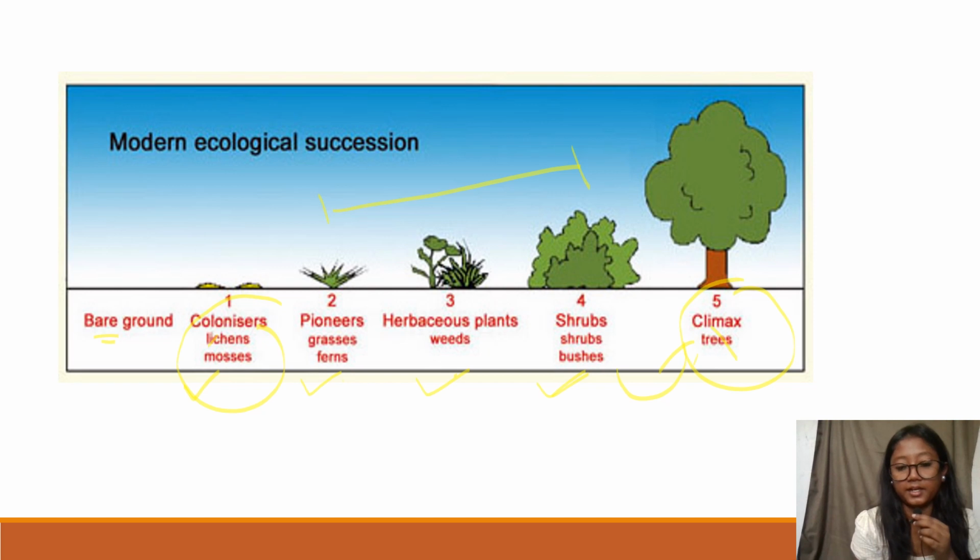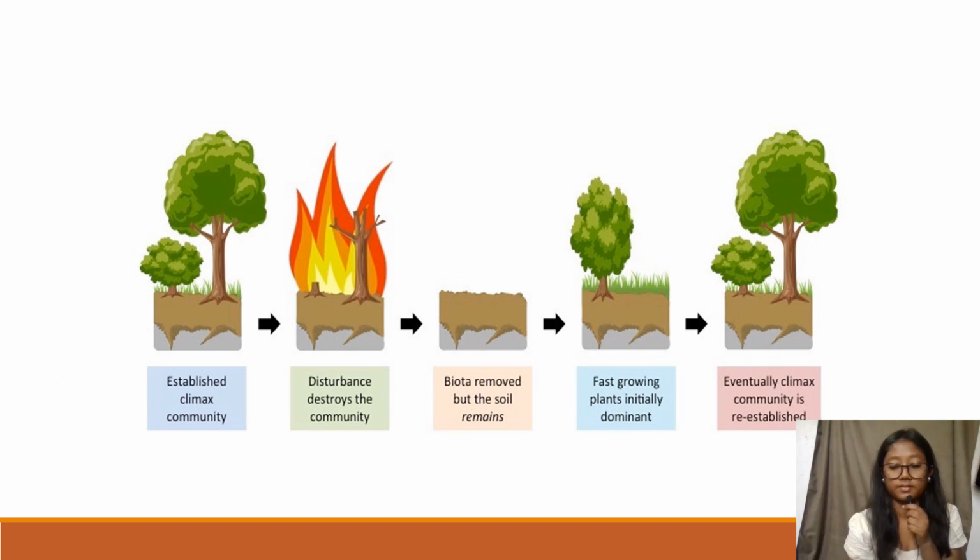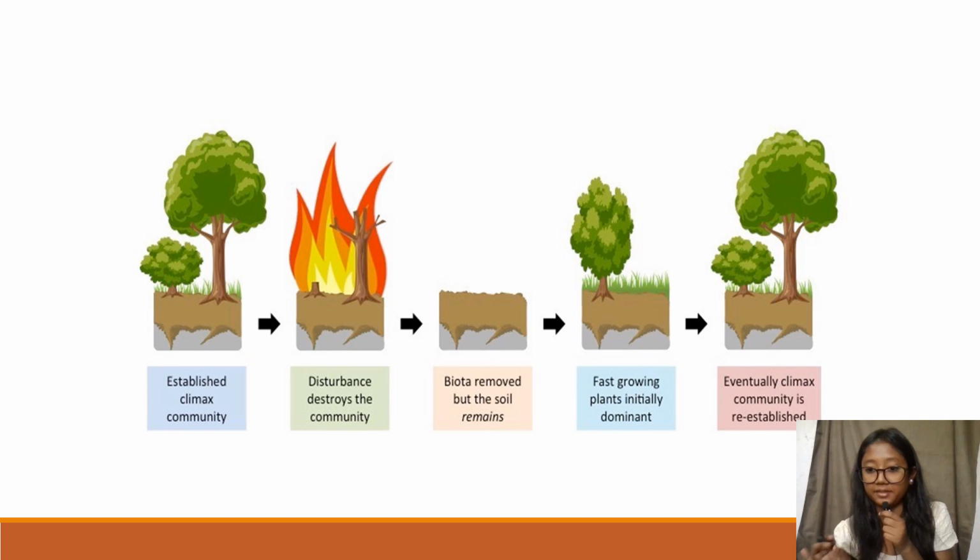So I hope this is clear to all. At last, when the climax community is established, a forest forms, but sometimes a disturbance occurs, natural calamities like fire and flood. This diagram shows first the established climax community, and second a disturbance destroying the community.